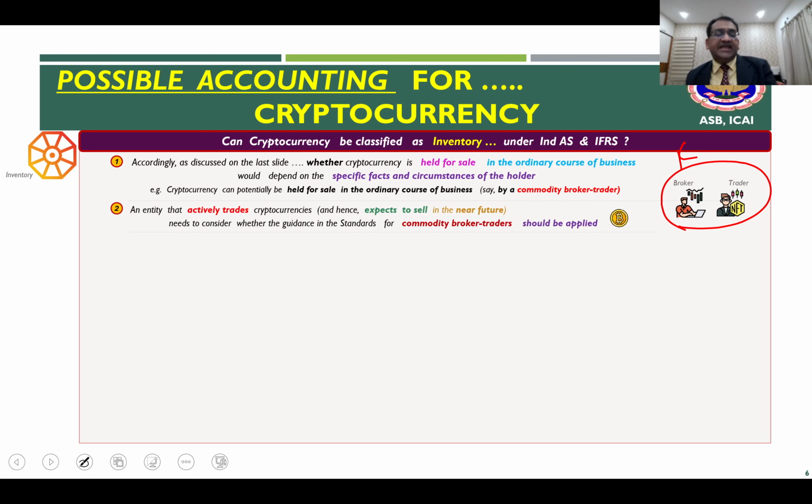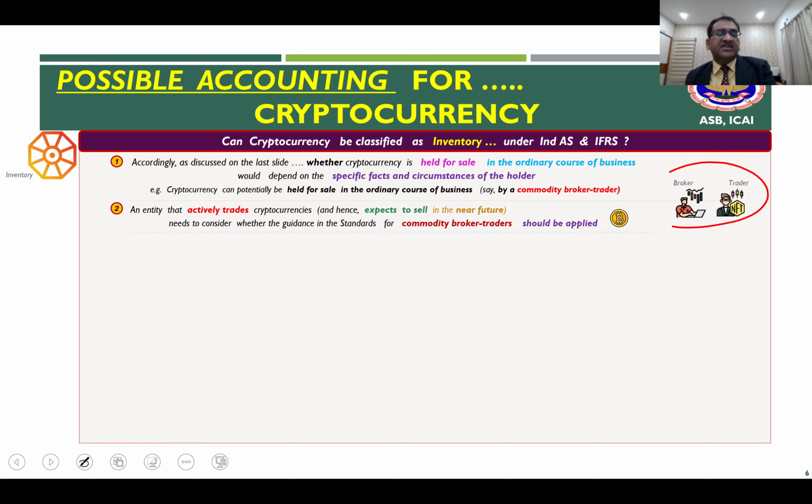Therefore, an entity like, say, the broker trader who actively trades cryptocurrencies. Now, active trading means they expect to sell those cryptocurrencies in the near future and they want to make profit out of such active trading, right?